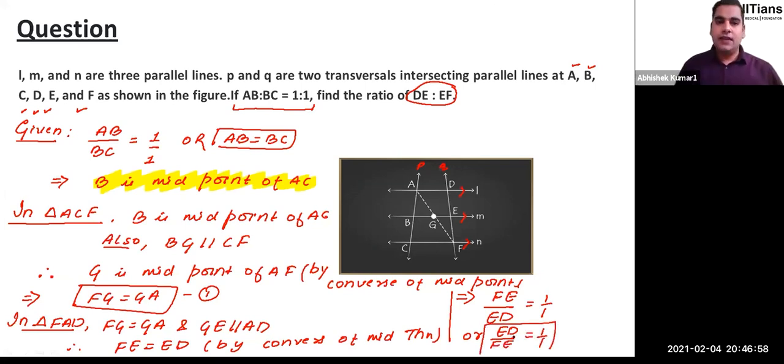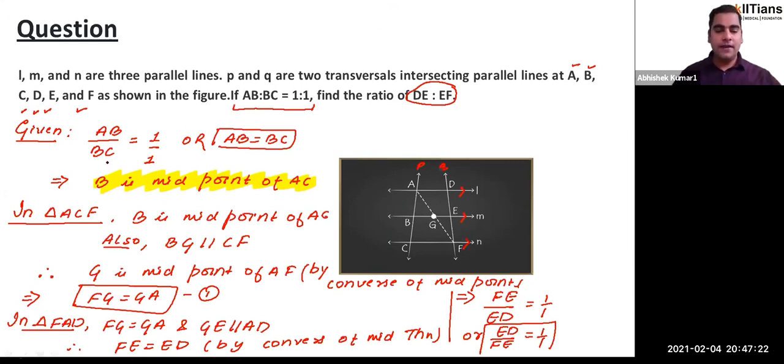So basically we used converse of midpoint theorem here in the two triangles that we have in front of us, that is triangle ACF and triangle FAD. But you have to decode the information which is given in the problem for the application of the two theorems that we discussed just now. I hope it's clear to everybody. Let me quickly go through it once more.